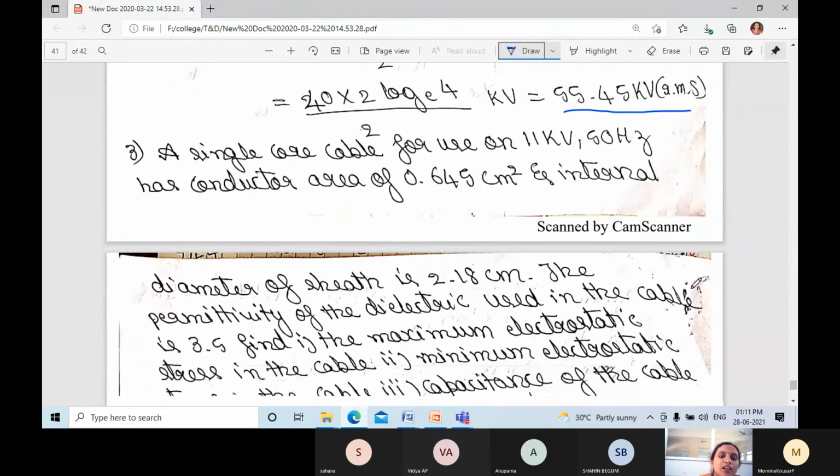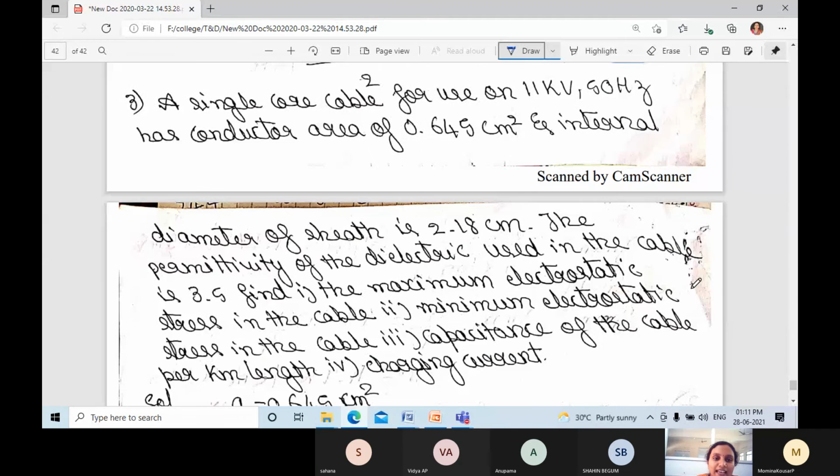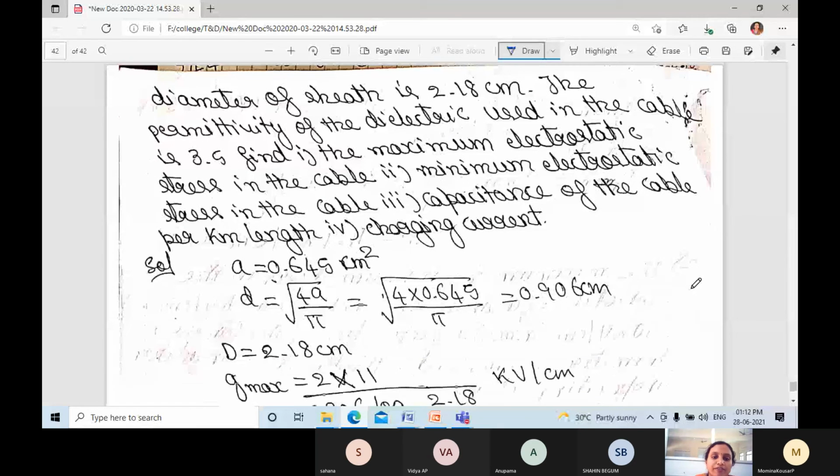Next problem. A single core cable for use on 11 kV, 50 Hz has a conductor area of 0.645 cm square and internal diameter of sheath is 2.18 cm. The permittivity of the dielectric used in the cable is 3.5.